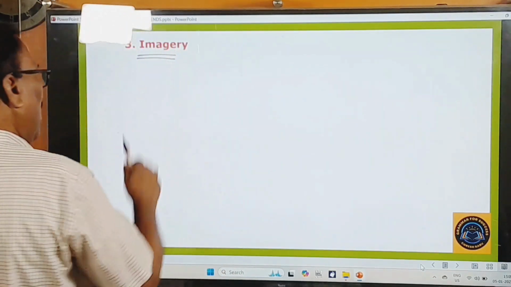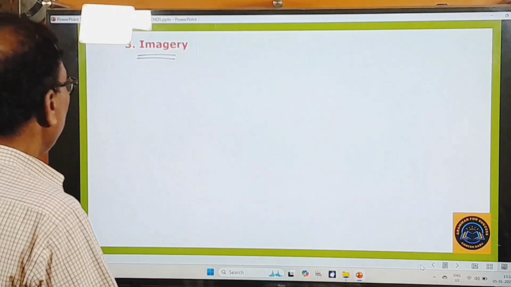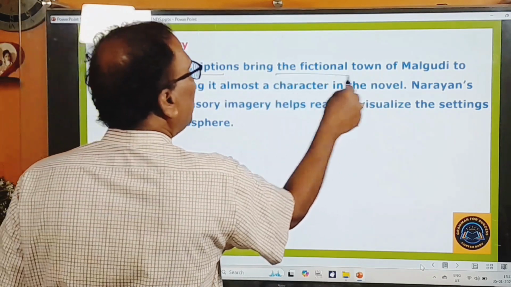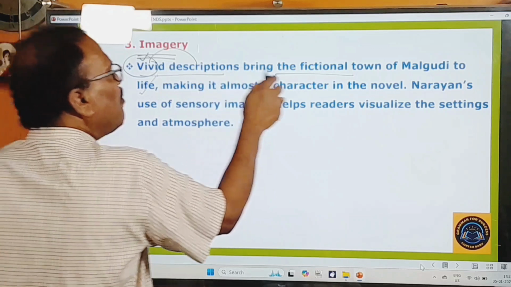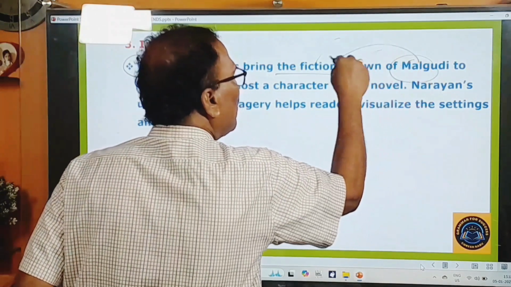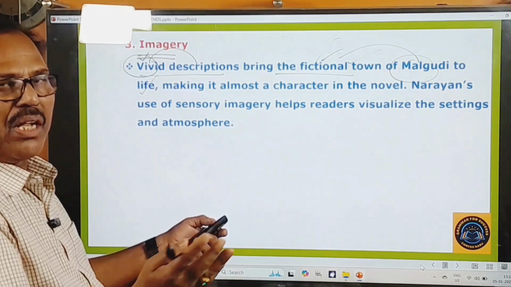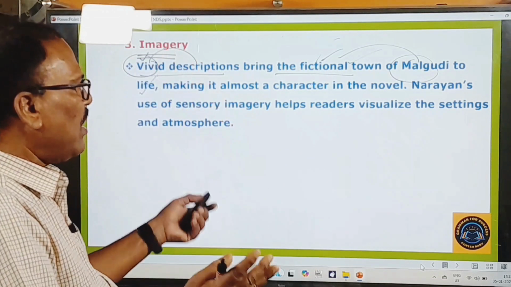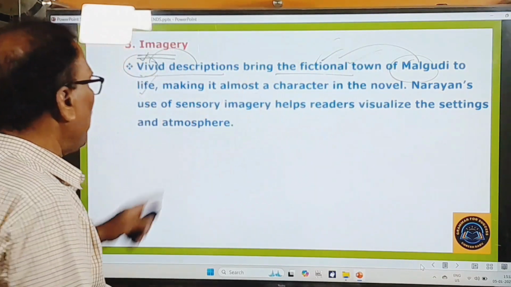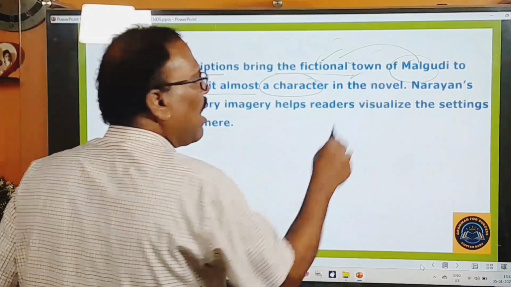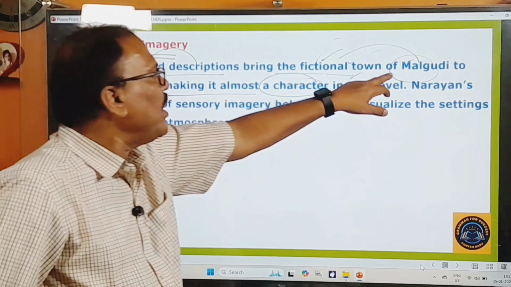Okay. This is also a very beautiful literary device employed by R.K. Narayan in this novel, right? Vivid descriptions bring the fictional town of Malgudi to life. So here in this novel, vivid descriptions bring the fictional town Malgudi. You know, this Malgudi is a fictional town. It is an unreal town. It is an imaginary town, you know very well. Okay, it exists nowhere, and it is only an unreal town. So these descriptions bring life to this fictional town Malgudi, first point, making it almost a character in the novel. And this R.K. Narayan, through his descriptions, makes this Malgudi a character in the novel.